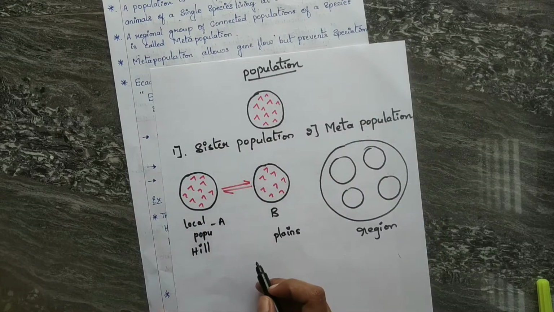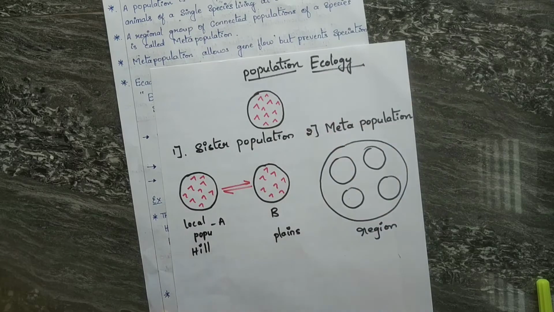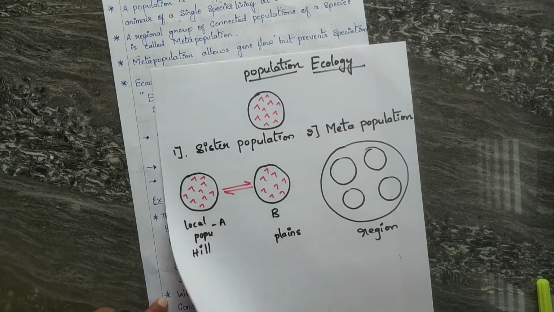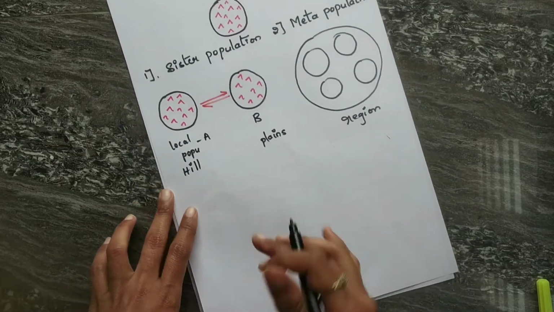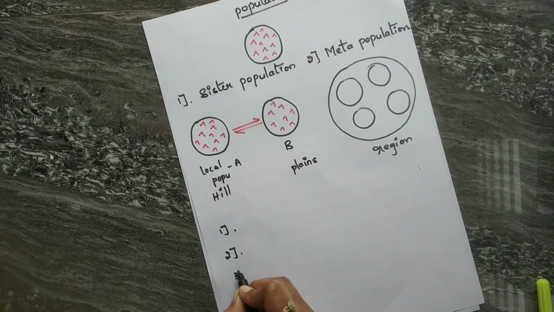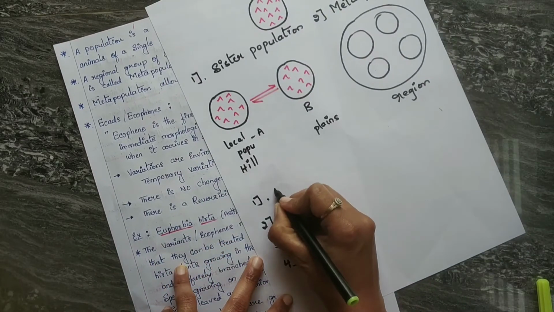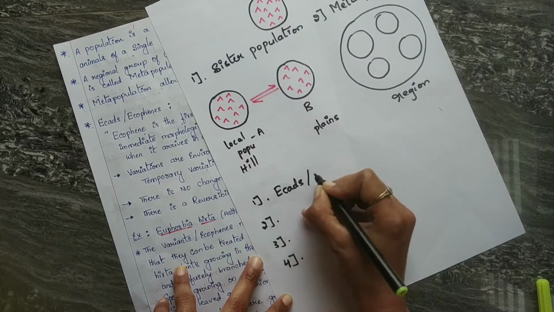Let us learn more about population ecology. So these are the basic terms. We will learn in depth about population ecology. But before digging deep into it, let me explain some ecological terms which are very important from the examination point of view. What are those? The first one, Ecads. You may have heard of Ecads, they may ask 1 mark questions.